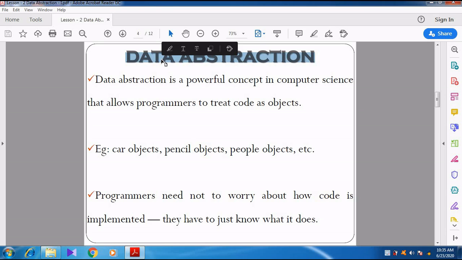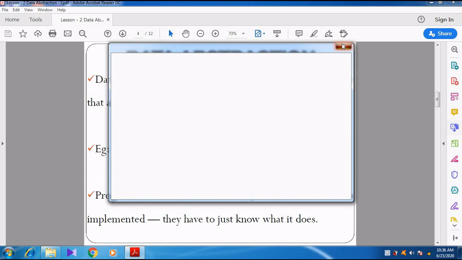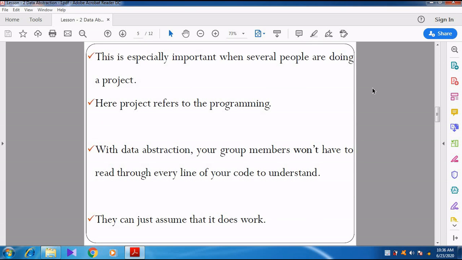The programmer need not worry about each and every line in the program. The programmer wants to know just whether the program is working or not. For example, now we go to the next page. You can see this is especially important when several people are doing a project. Project here refers to programming. So every person in programming wants to know whether the program works or not after they create it.